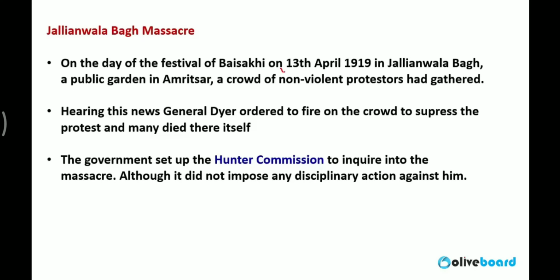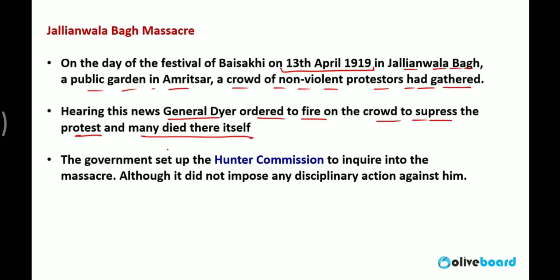On the day of 13th April 1919 in Jallianwala Bagh, a public garden in Amritsar, a crowd of non-violent protesters had gathered to protest against the arrest of these two leaders. General Dyer ordered to fire on the crowd to suppress the protest. Many died.